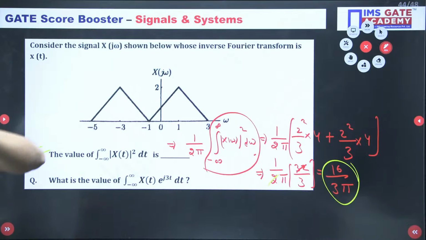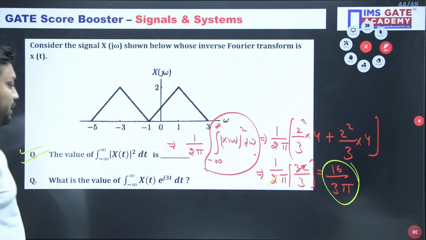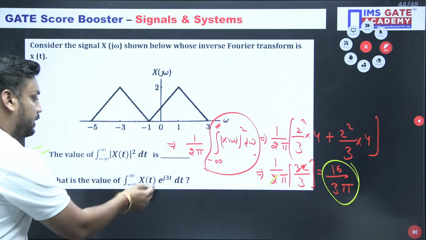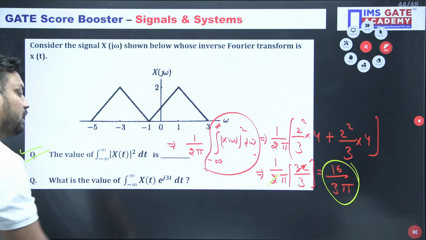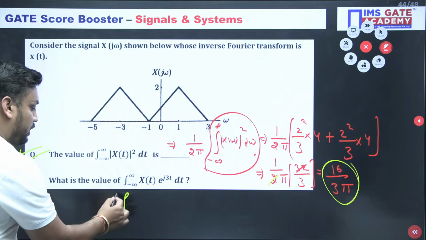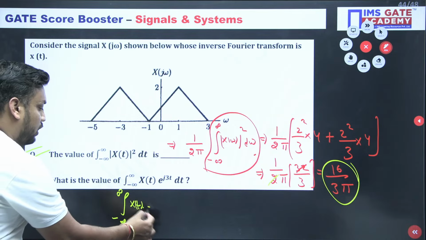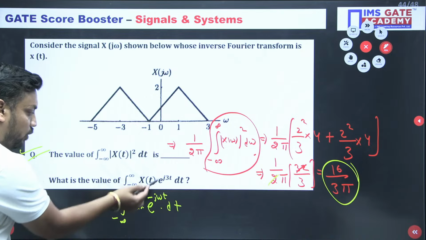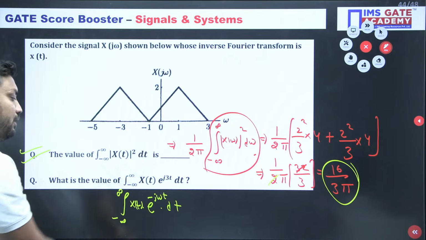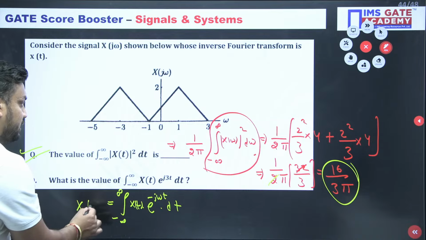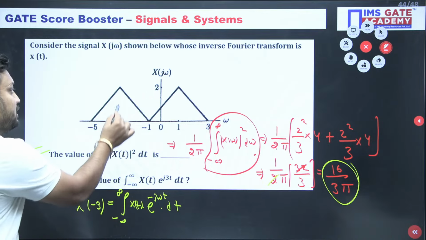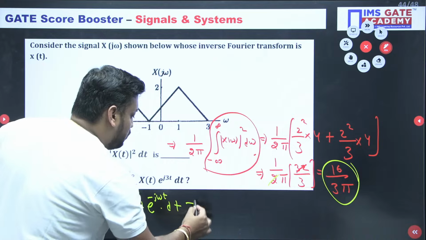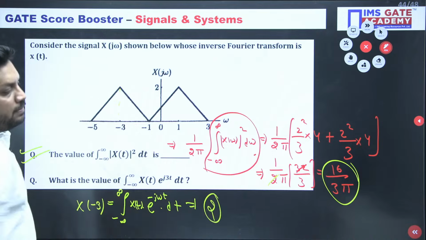After that, this is the last question. Okay. And by the way, what is the answer of this? Minus infinity to infinity xt e to the power, this is the Fourier formula guys. Minus infinity to infinity x of t dot e to the power minus j omega t dt. So can you compare the omega value? Omega value, sir, it should be equal to x of minus 3, sir. And do you know x of minus 3 is 2? So the final answer for this question is 2. This question's answer is 2.